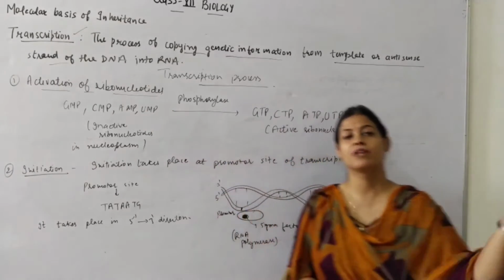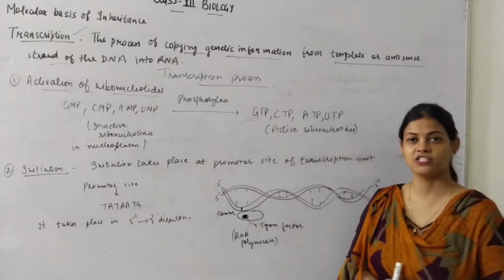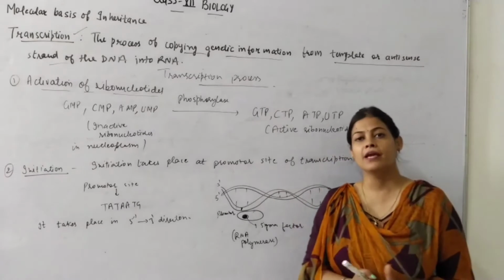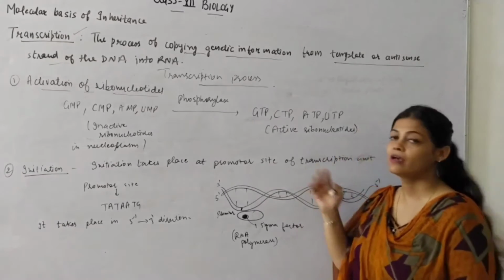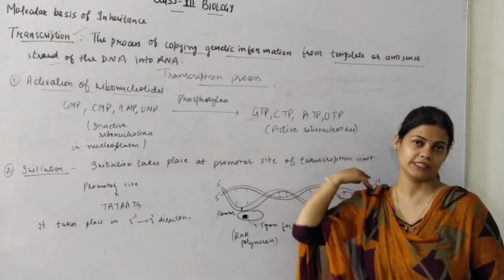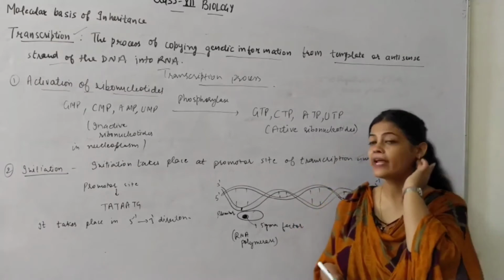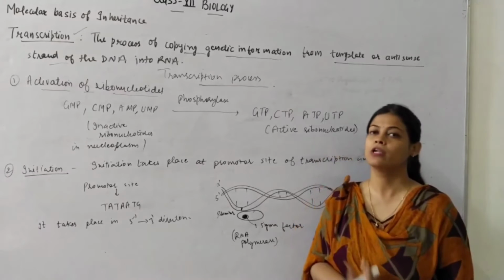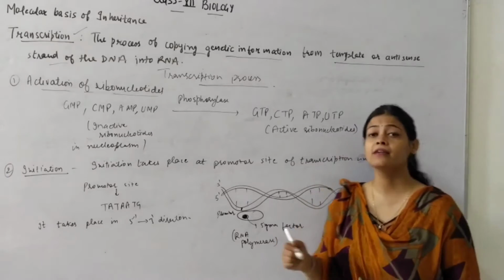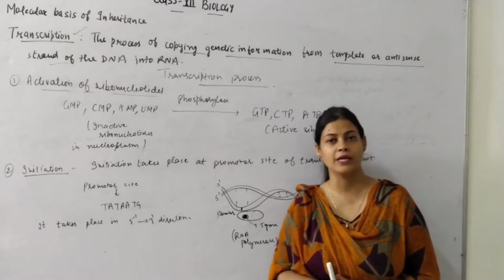So the first step in the process of transcription is activation of ribonucleotides. As we discussed in DNA replication, the first step was activation of deoxyribonucleotides, because there the DNA strand has to be synthesized. But here we want to make the strand of RNA, so we will require ribonucleotides. We know that the inactive form of either ribonucleotides or deoxyribonucleotides is in the form of monophosphate, and they have to be converted into triphosphates, which is the activated form.